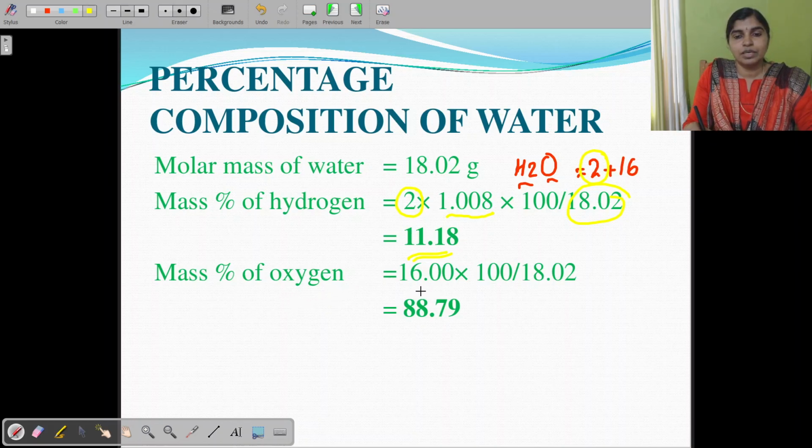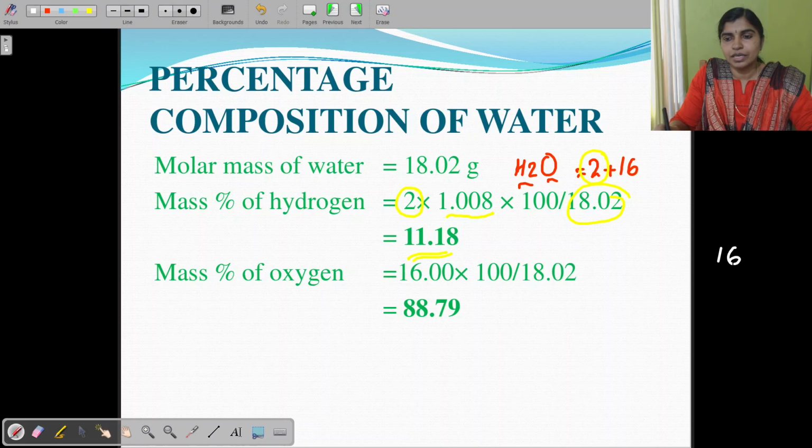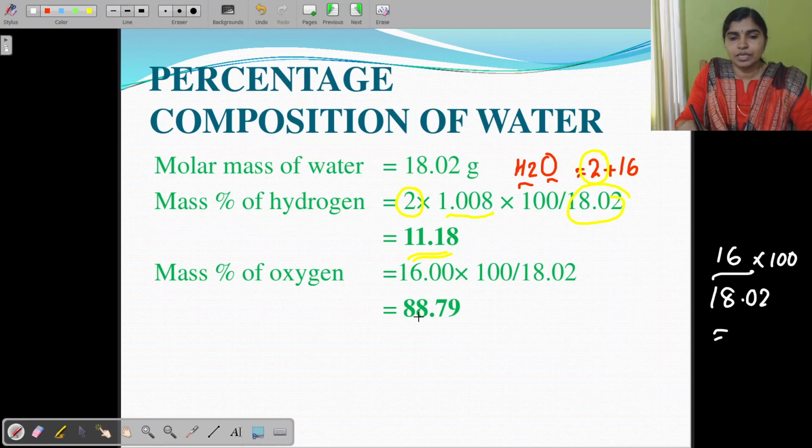be determined. You can take the mass of oxygen, that is equivalent to 16, divided by the molecular mass, that is 18.02, into 100. That is the mass percentage, and here the value is given, that is equivalent to 88.79.